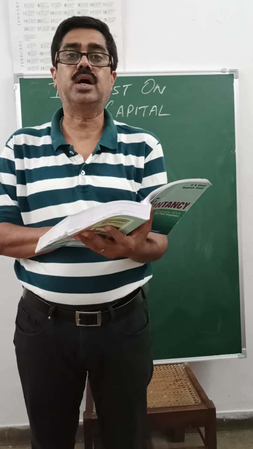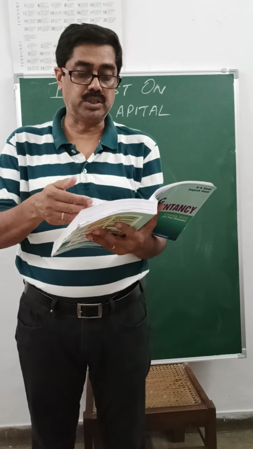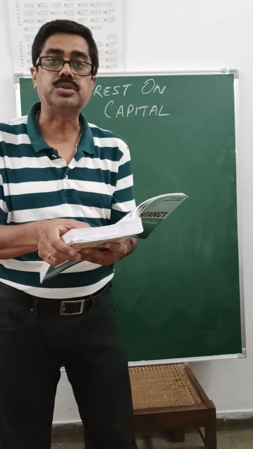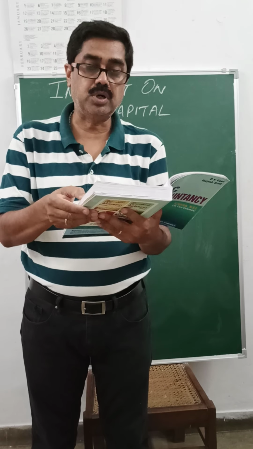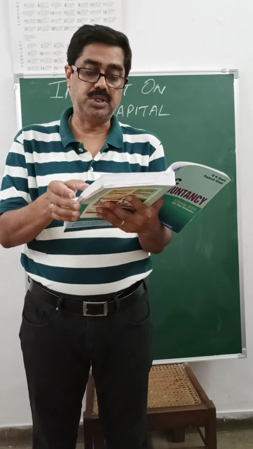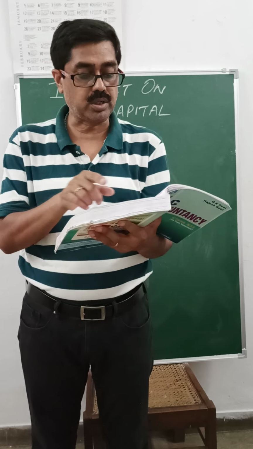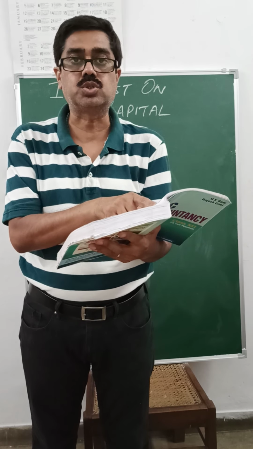Case 4, if the partnership deed provides for interest on capital at the rate of 8% per annum and the profits for the year are 15,000. Now in case 3 we already calculated and ascertained that the interest on capital was coming 24,000, which is much more than 15,000 in case 4. The firm can bear the expense of interest on capital up to the extent of 15,000 only.